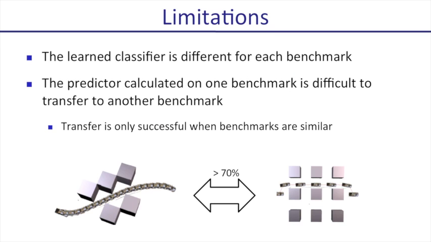Our method still has several limitations. First, the learned classifier can be different for each benchmark. Second, the predictor learned on one benchmark is difficult to transfer to other benchmarks. According to our experience, the transfer is successful only when the benchmarks are similar to each other. For instance, we can transfer the predictor learned on one Dubins car benchmark onto a different Dubins car scene, and still obtain more than 70% prediction accuracy.